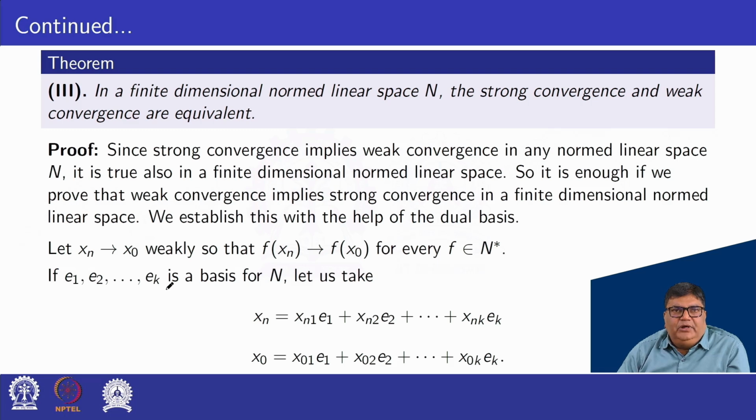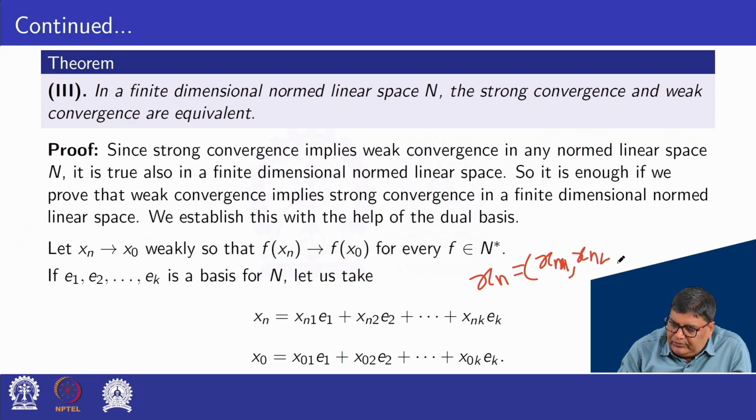If E1, E2 and so on Ek is the basis of N, xn can be written as xn1 E1 plus xn2 E2 plus and so on xnk Ek, because here the space is k dimensional.